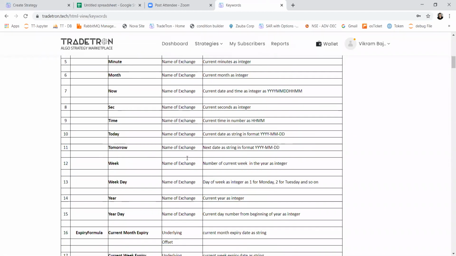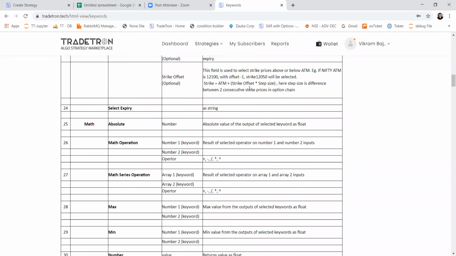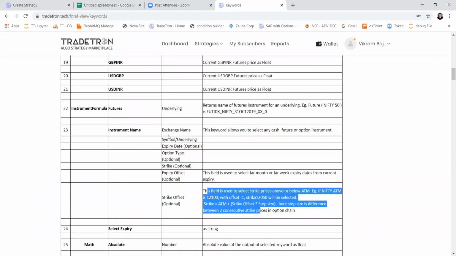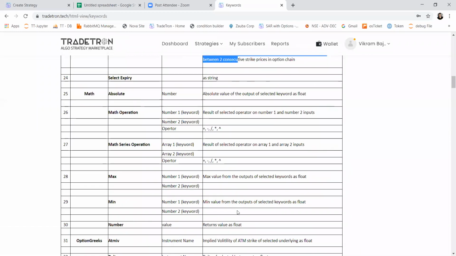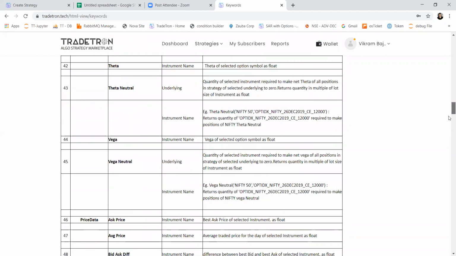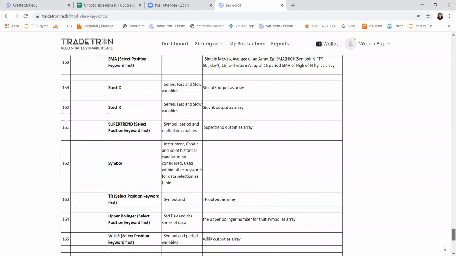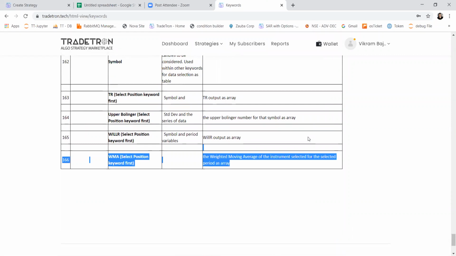So like this, for each and every keyword, we have specified what output you can expect with some examples, and for each and every input parameter as well, which are not very clear, we have given the description there. But still, if you find any keyword for which you feel the description is not enough to understand that particular keyword, let us know. We will definitely modify it and update it. So it has the list of all the keywords that are there, and all the information related to them.